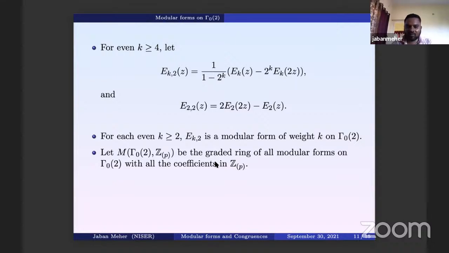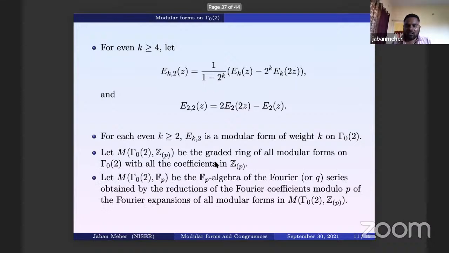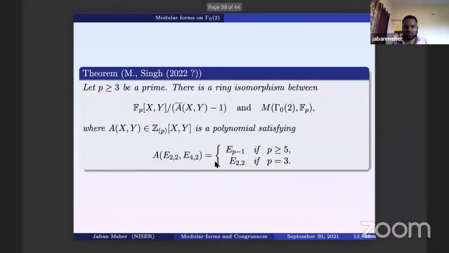So the graded ring is the direct sum of all these with coefficients in Z_p. And in a similar way, you can define the F_p algebra: you take the q-series expansion, reduce modulo pZ_p, and get q-series with coefficients in F_p. So this is M(Γ_0(2), F_p). So this is our result.